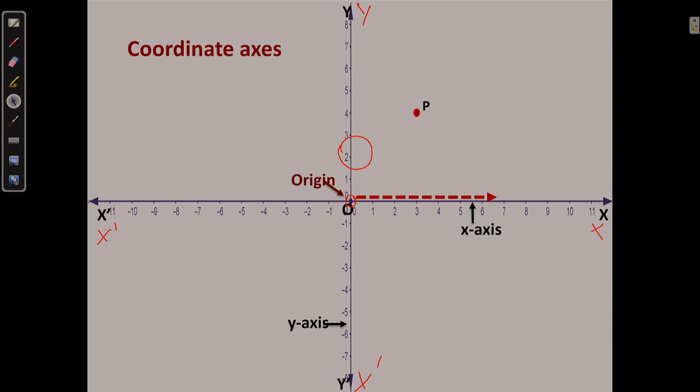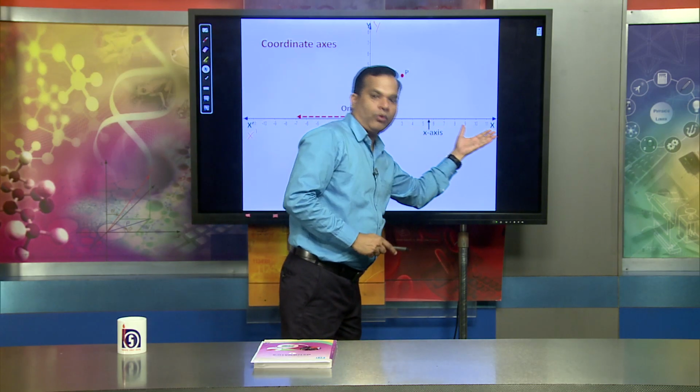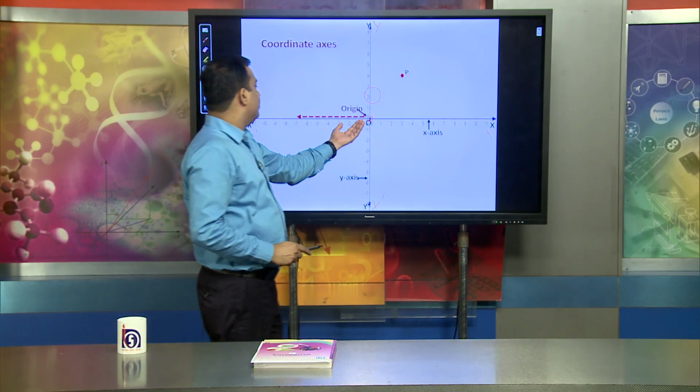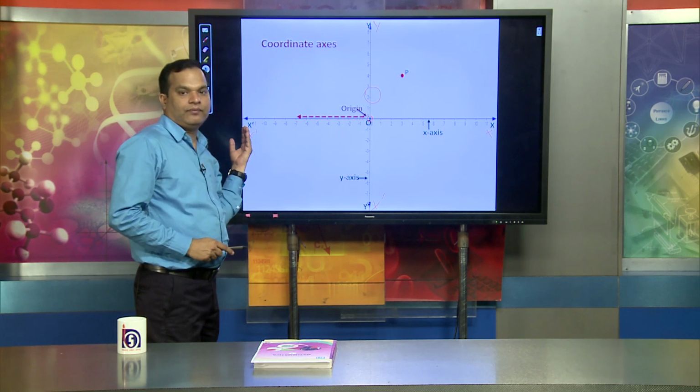Now, you see, when we are talking about the coordinate of P, then we have to see the x axis, meaning the x direction in the positive direction. When talking about the negative part of the x axis, it will be from the back side of the 0. We can say the positive part is the forward part, and from the origin the backward part is the negative.